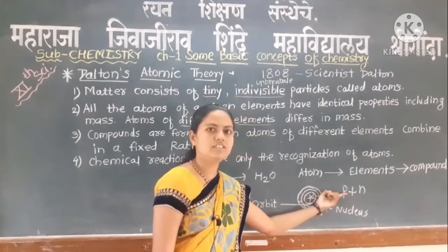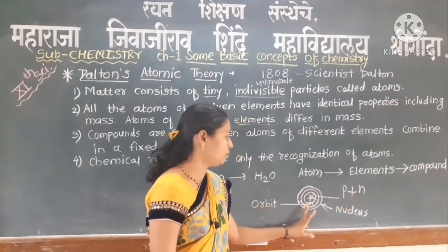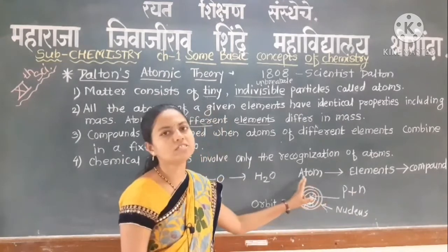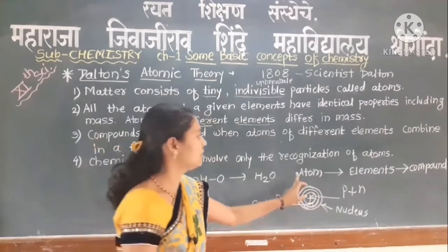Protons are positively charged and neutrons are neutral inside the nucleus, and electrons are revolving around it. Yes, this is the atom.